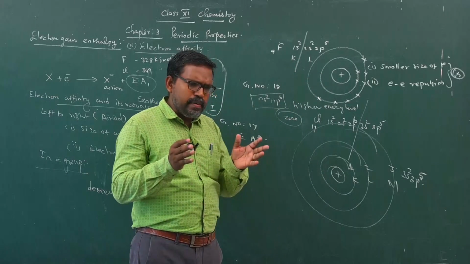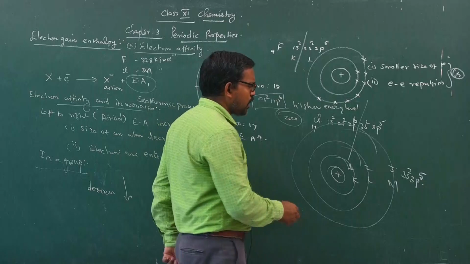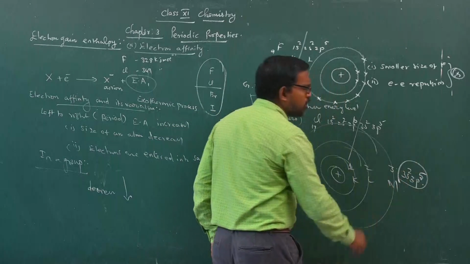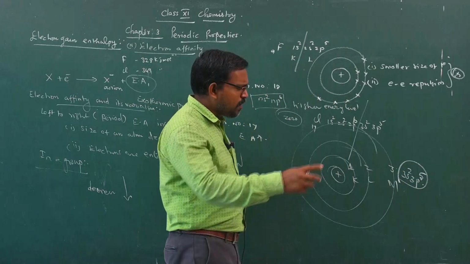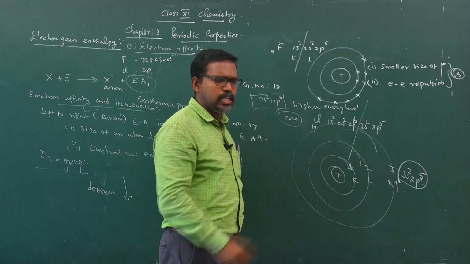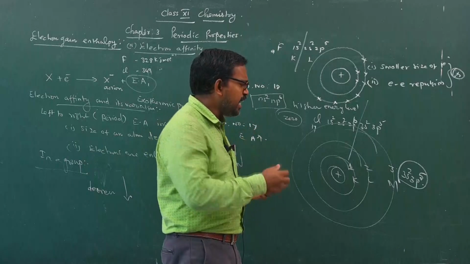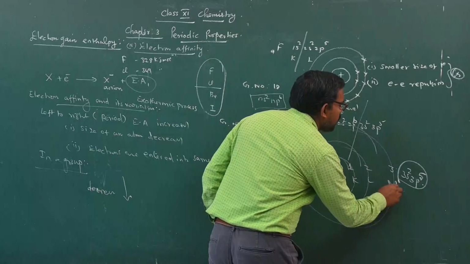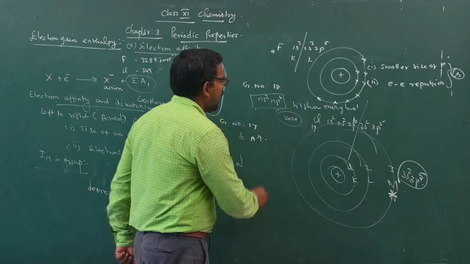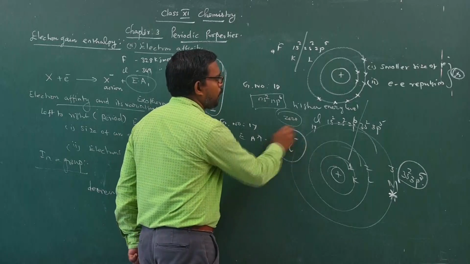And the valence shell consists of only 7 electrons. The valence shell electrons are not tightly held by the nucleus. Therefore, there is a greater tendency to add one electron to the valence shell and it becomes Cl minus.